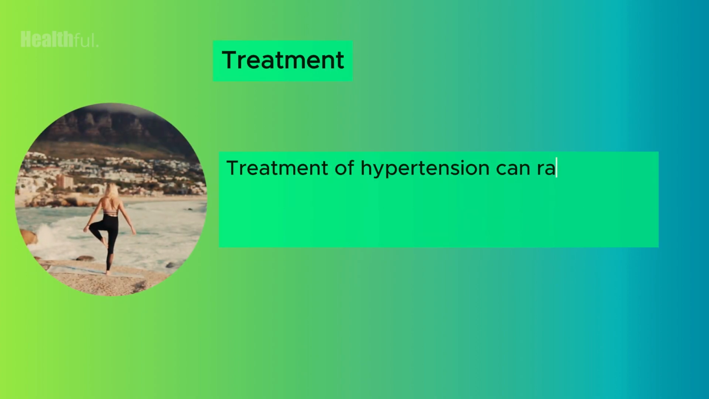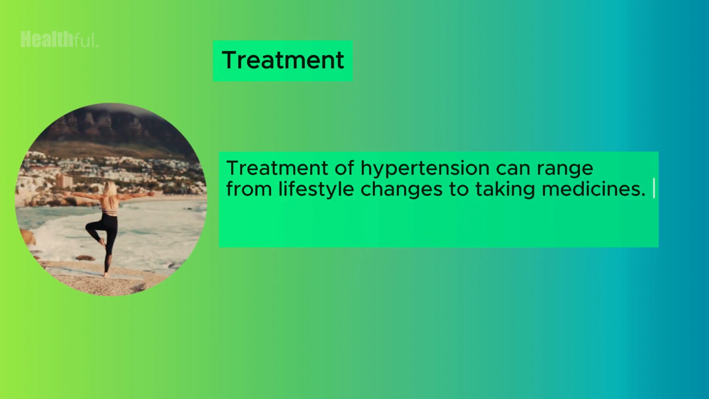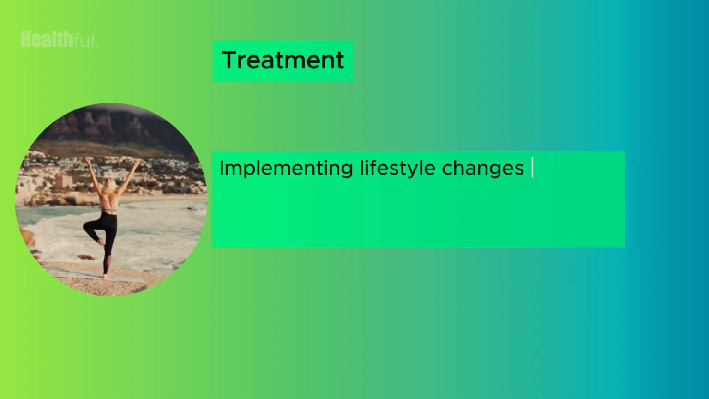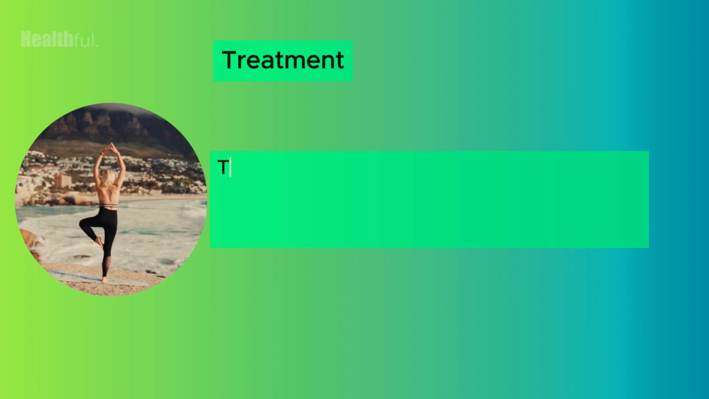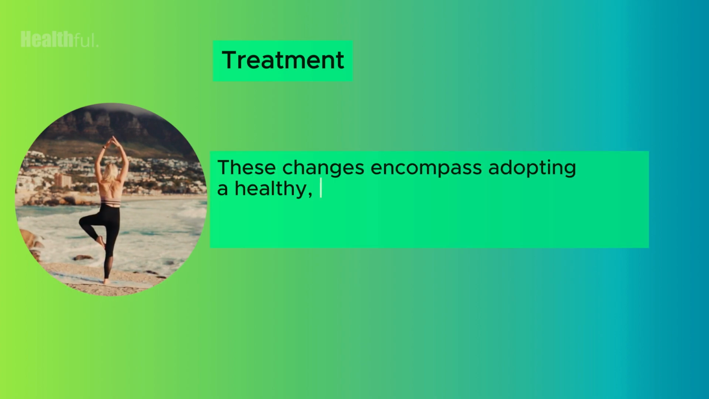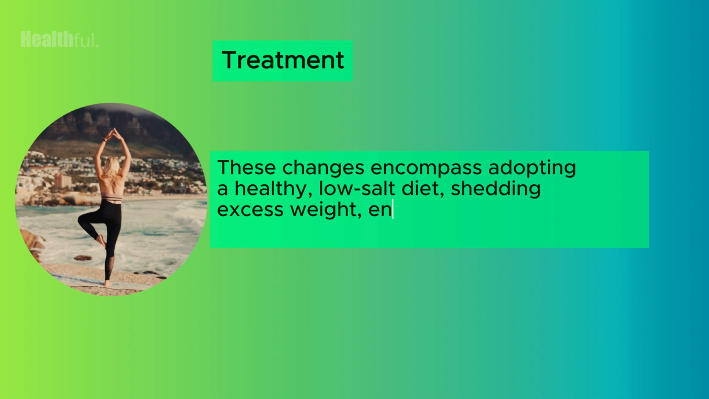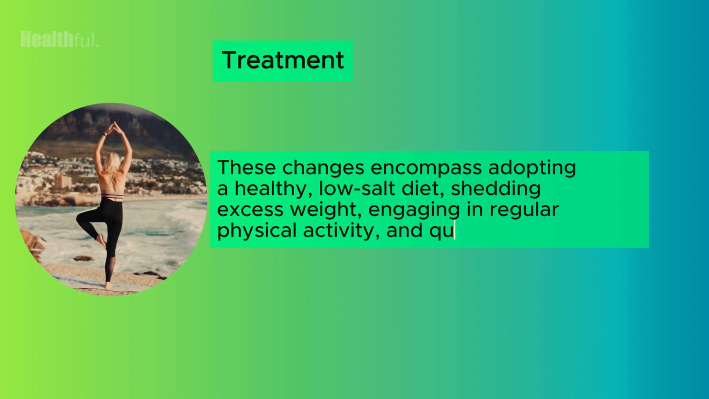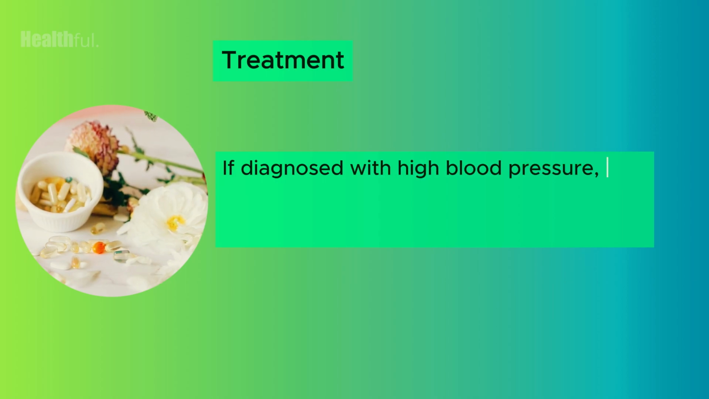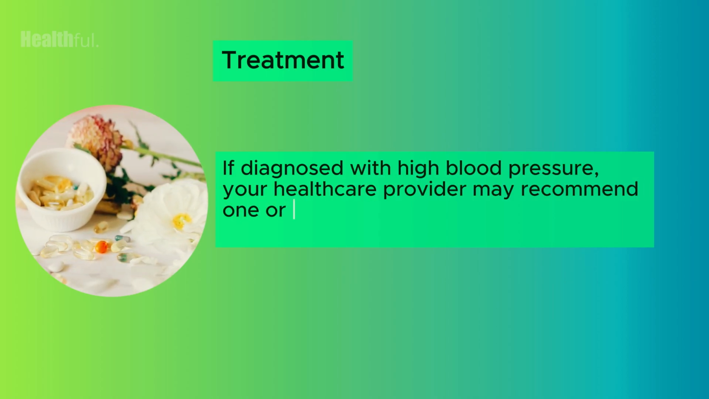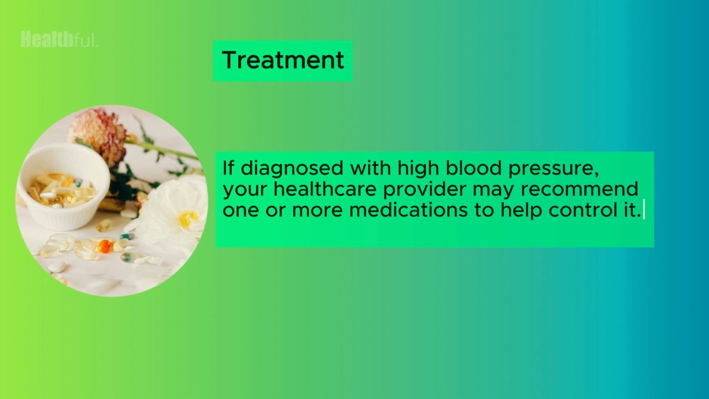Treatment of hypertension can range from lifestyle changes to taking medicines. Implementing lifestyle changes can play a significant role in managing high blood pressure effectively. These changes encompass adopting a healthy, low-salt diet, shedding excess weight, engaging in regular physical activity, and quitting tobacco use. If diagnosed with high blood pressure, your healthcare provider may recommend one or more medications to help control it.